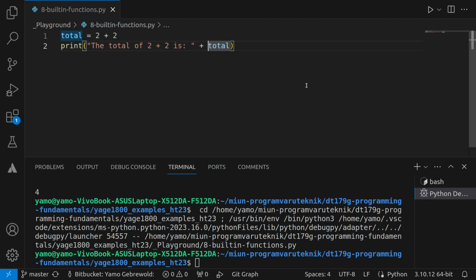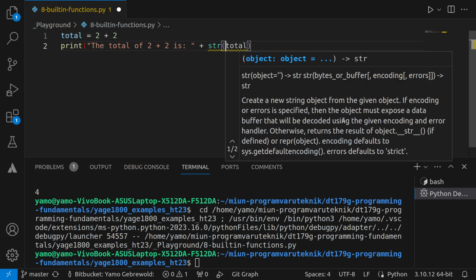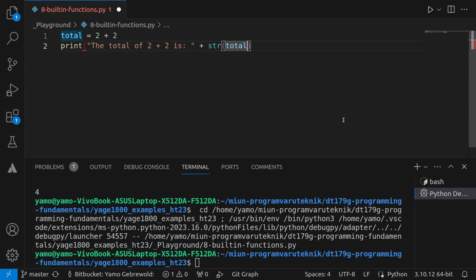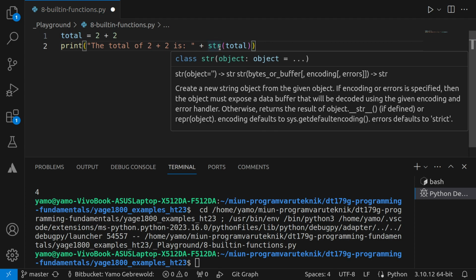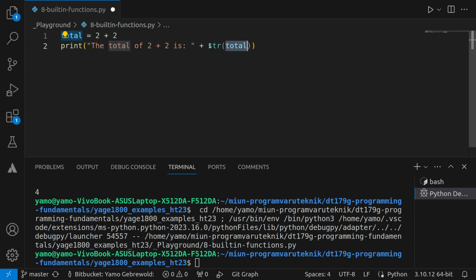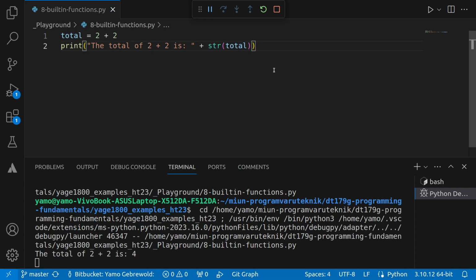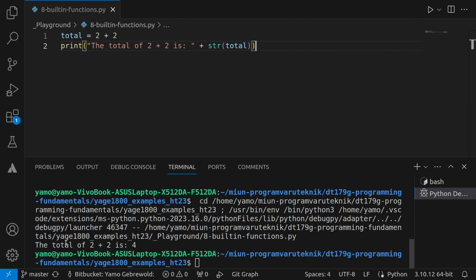So this is what brings me to the data type function. There is a built-in function in Python called str, which will convert an object to a string object, right? So it will convert this integer and return a string, and therefore we can then concatenate it. Let's see if I run this now. Now we see the total of 2 plus 2 is 4. So this works fine.